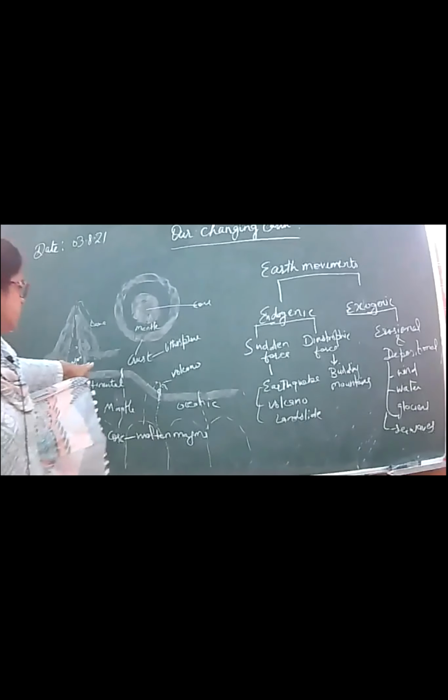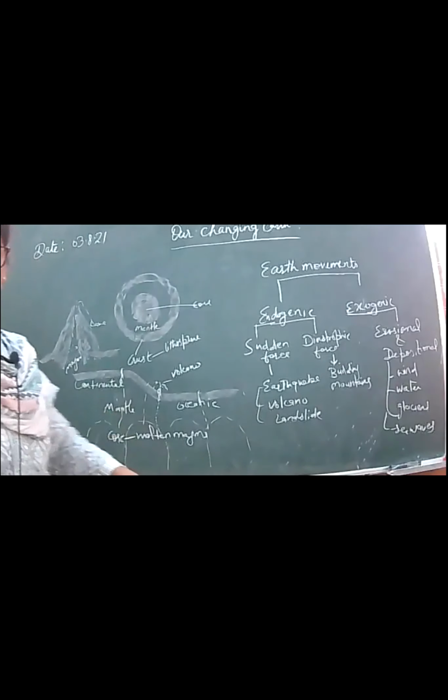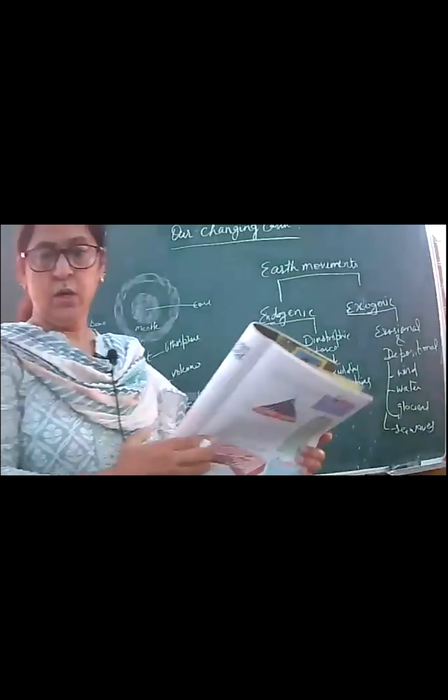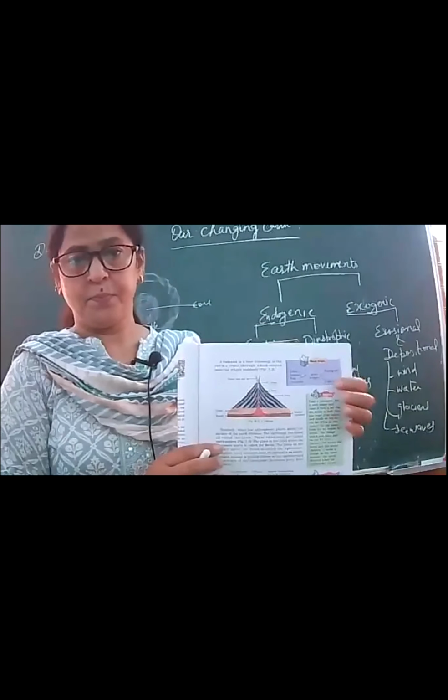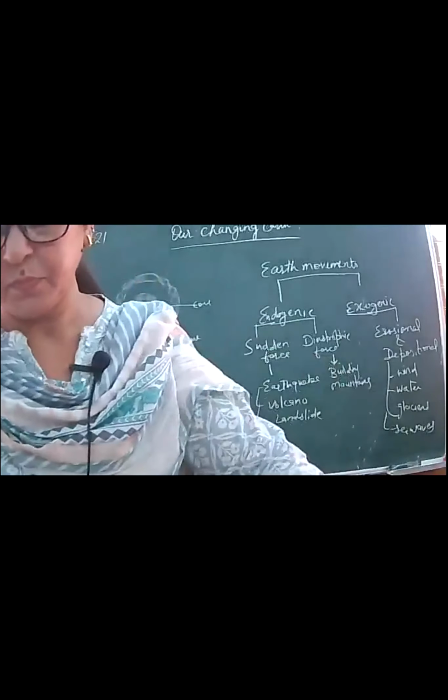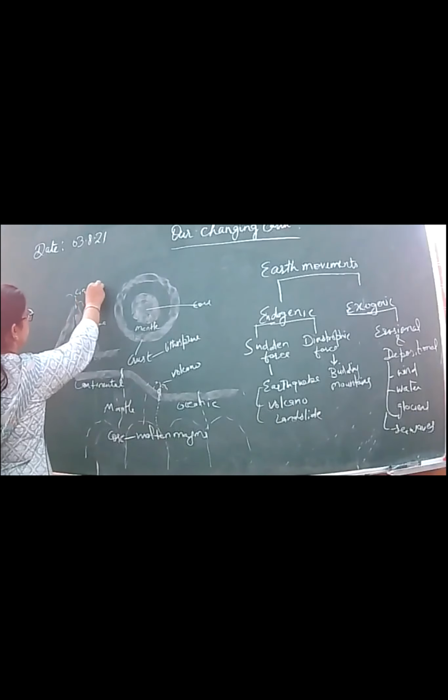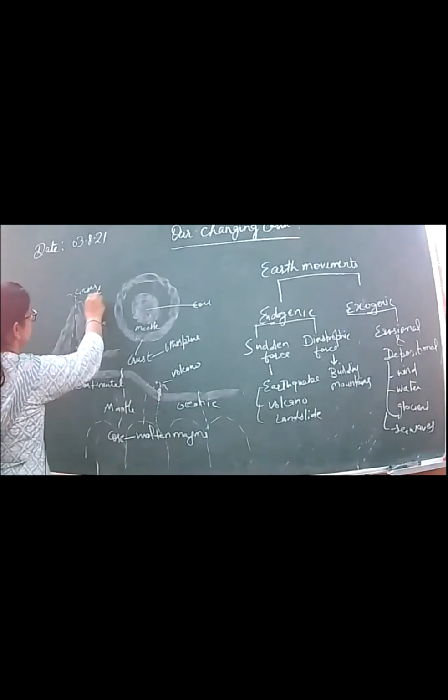Then you can explain, here it is the magma chamber. This is the diagram drawn, so you may draw this diagram of the volcano. With this lava, gases and ash also come out.